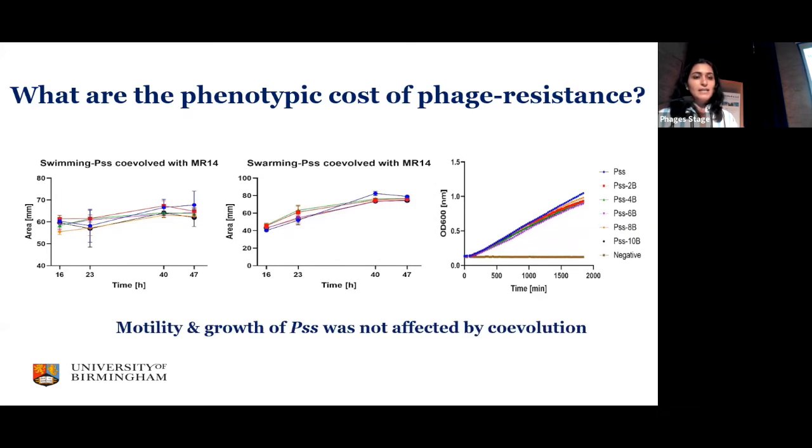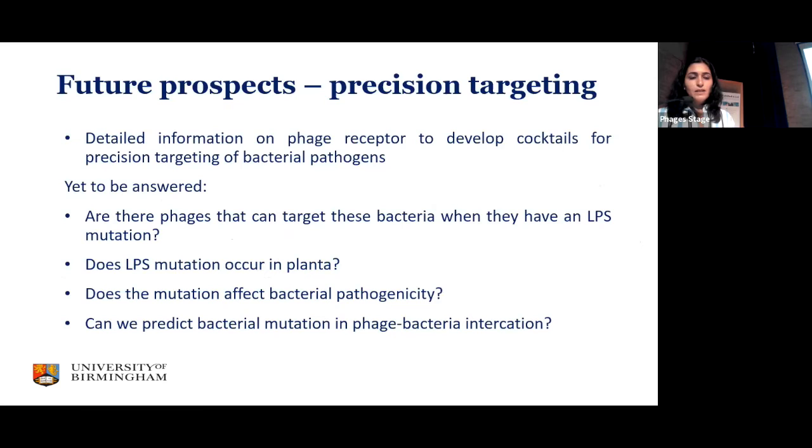So it suggests that the motility and growth of PSS was not affected, and the mutation that happened in the lipopolysaccharide perhaps is the important part in this phage bacteria coevolution dynamic. So to conclude my talk, it is important to understand phage receptors in phage bacteria interaction.